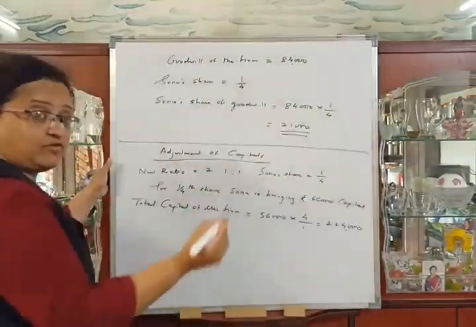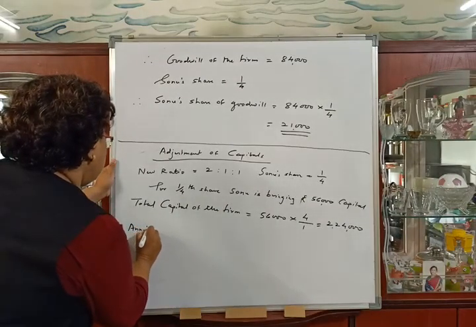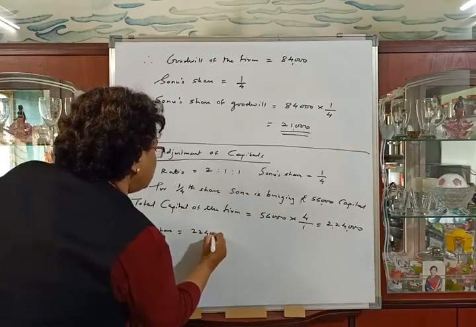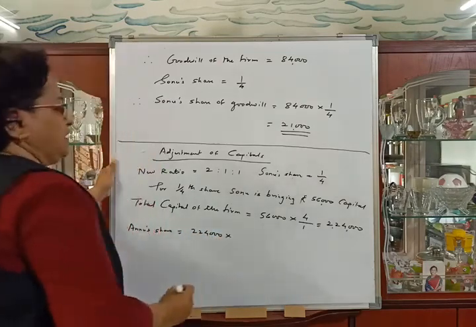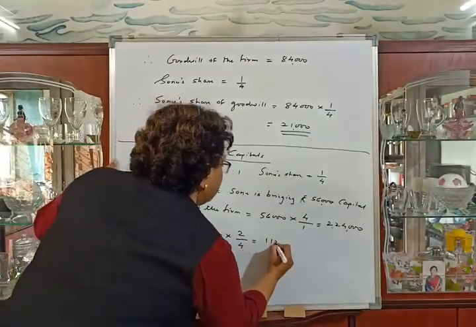Now shares of partners. Annu's share in capital is equal to 2,24,000 into his share 2/4, which will be 1,12,000.